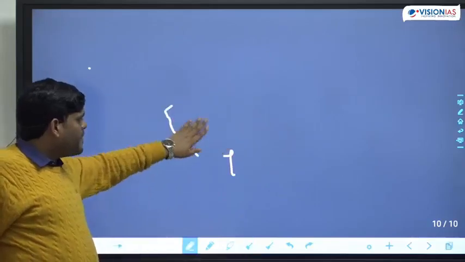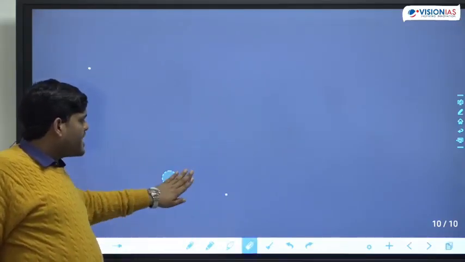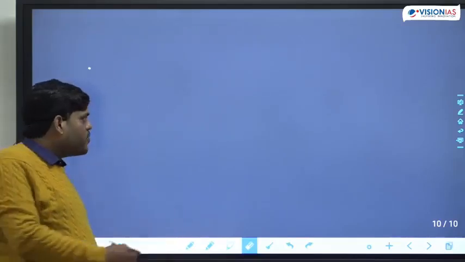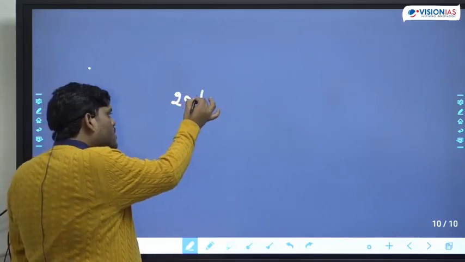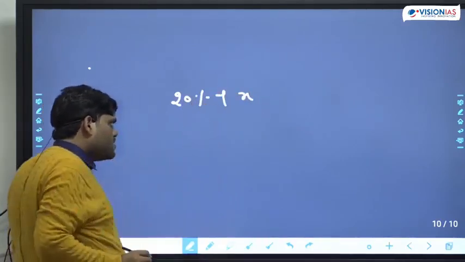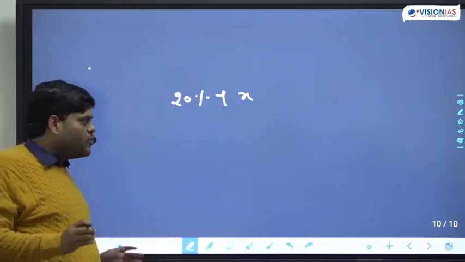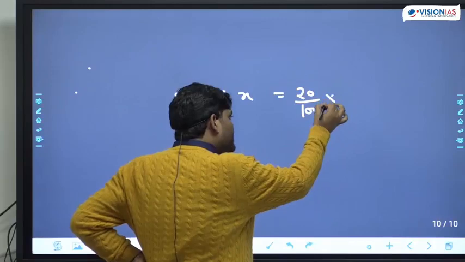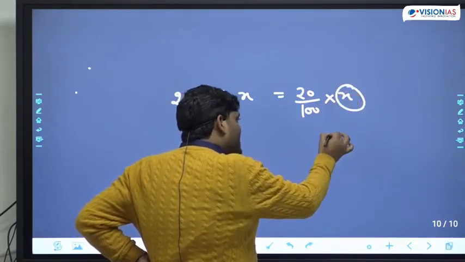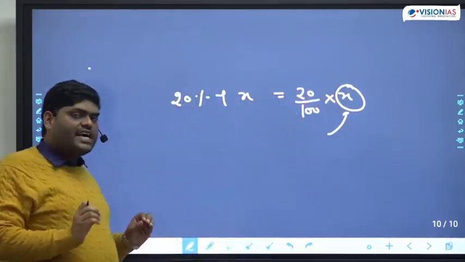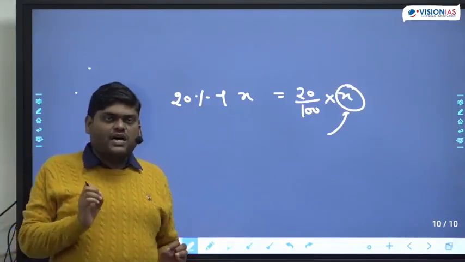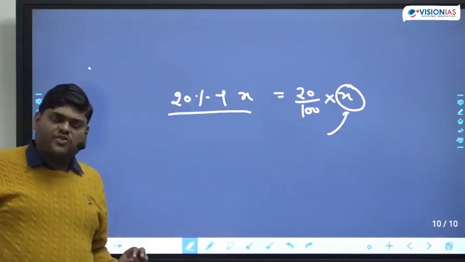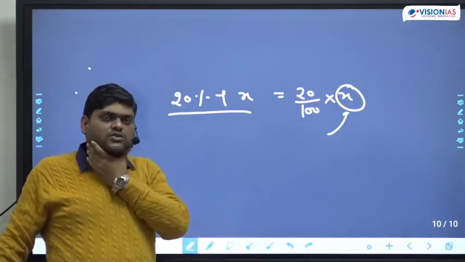So I told you in the comparison, we need a base value. Suppose I am asking you 20% of x. We don't have any absolute value. What we can say is that 20% of x simply means 20 upon 100 multiplied by x. But until and unless we know the value of x, we cannot find out the answer.